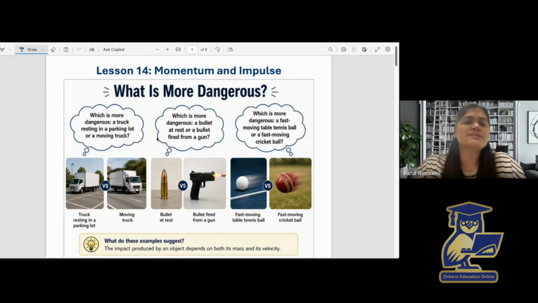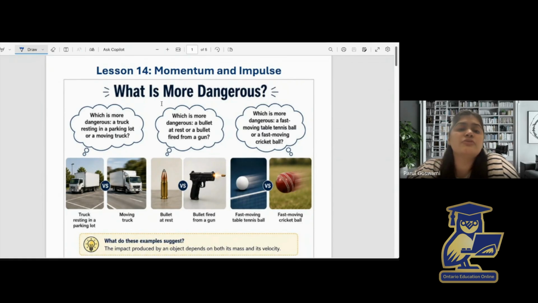Hi students, in this lesson we are going to learn about two very important ideas in physics, momentum and impulse. By the end of this lesson, you should be able to explain what momentum means, why mass and velocity both matter, how force and time affect a change in momentum, and how to solve impulse and momentum problems using equations.